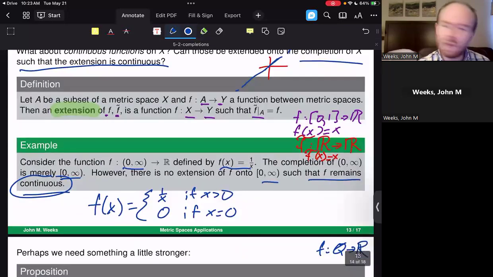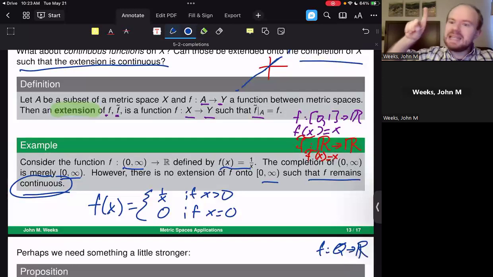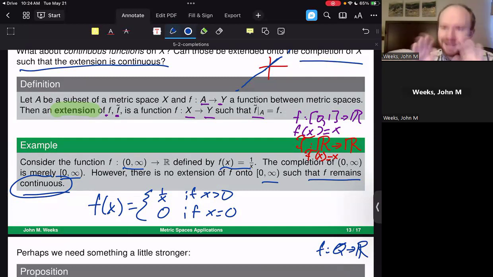The issue with this one is there is no way to complete the graph of f of x equals 1 over x to be defined at x equals 0 in a way that makes sense continuity-wise. That's because it blows up at x equals 0. So even if we're not including 0 in our domain, in any open interval around 0, you're going to see points just going to keep going higher and higher and higher. The issue is you don't have controlled growth on your function. The function is not uniformly continuous.